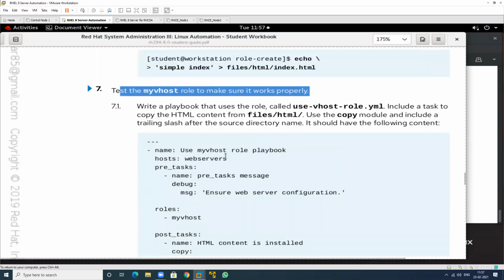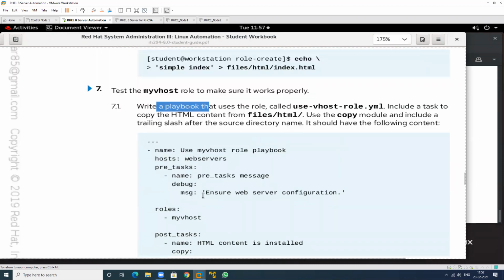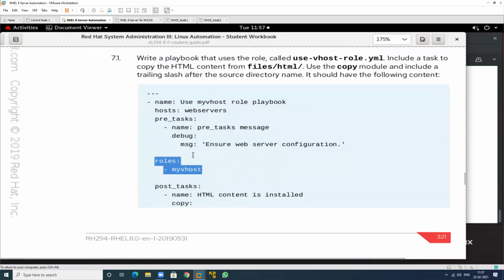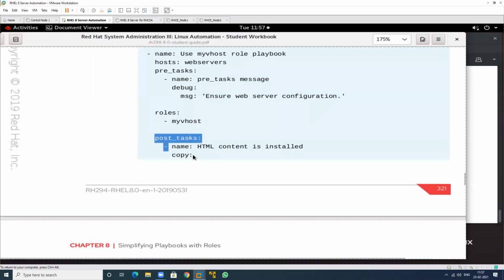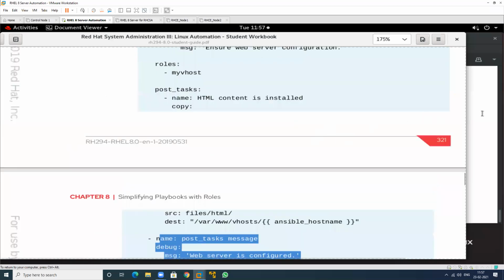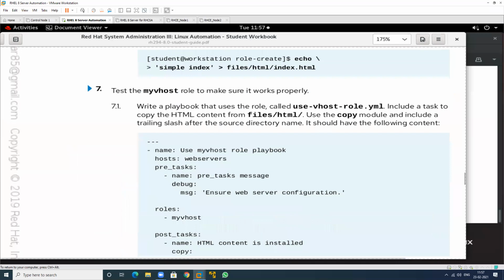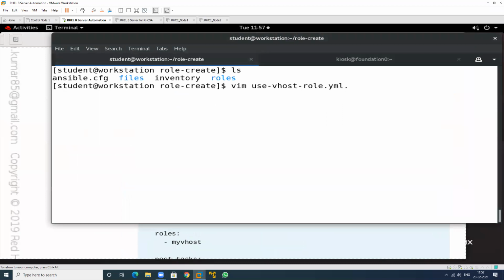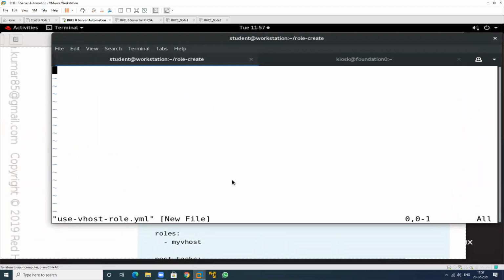So here we have to define the whole concept. This is the pre-task, this is my role task, this is my post task. So this is the main playbook, it means master playbook, and this is the debug. So I will create this particular master file. It means this is the main file. So just Vim here, give any name and just write all these.